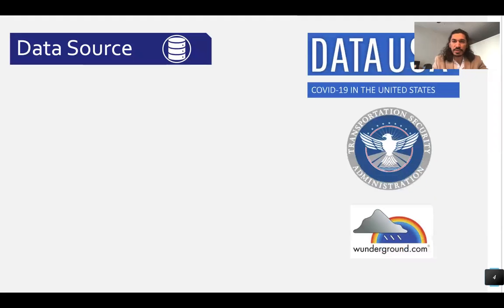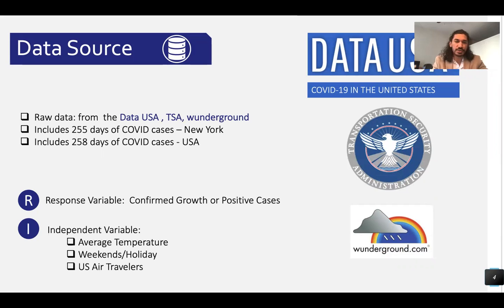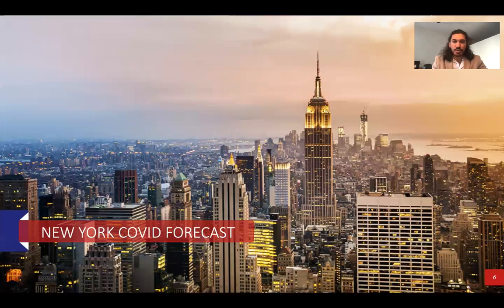Our data comes from different sources, as listed here. Our variable of interest is positive cases, also known as confirmed growth. We're also going to use some other features to better understand and better forecast the data. So let's get started with New York.